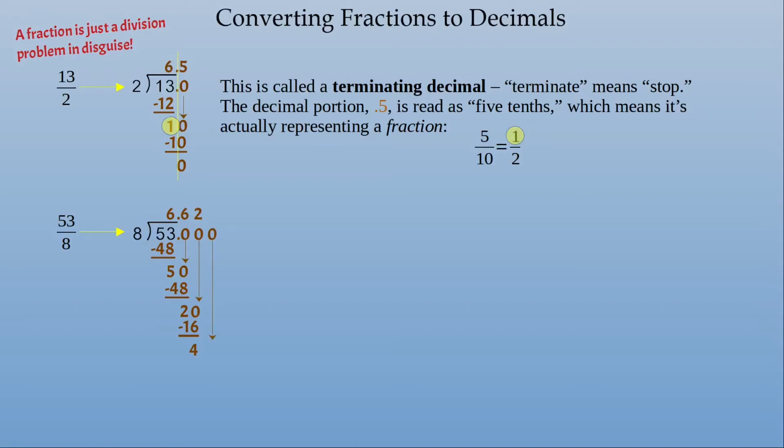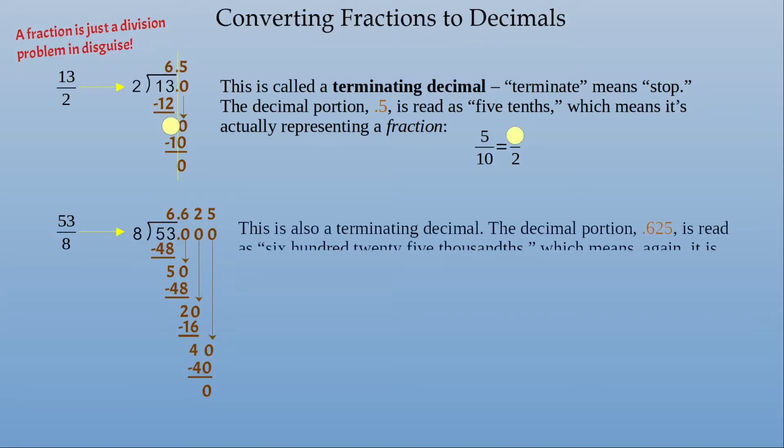Put on another 0, bring it down. We now have a 40. How many times can I take 8 out of 40? Well, that'd be 5 times. 8 times 5 is 40. 40 minus 40 is 0. Now that we're at a 0, we're done dividing. So 6.625. This is also a terminating decimal.